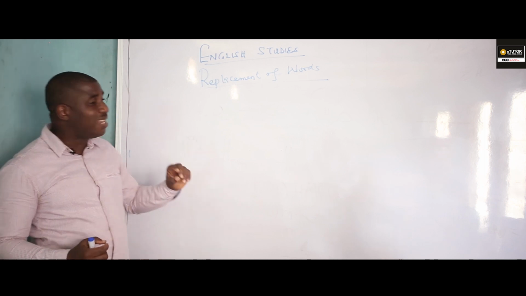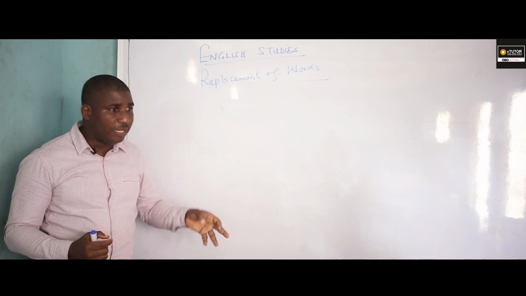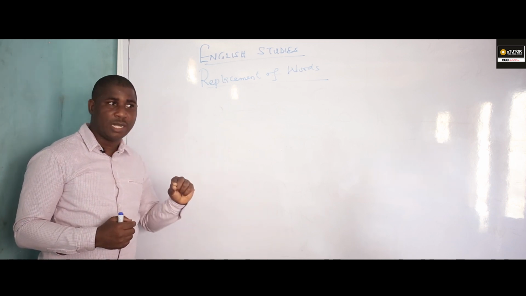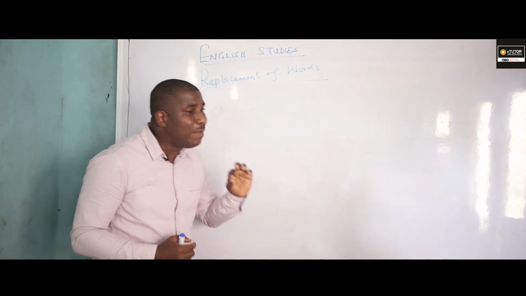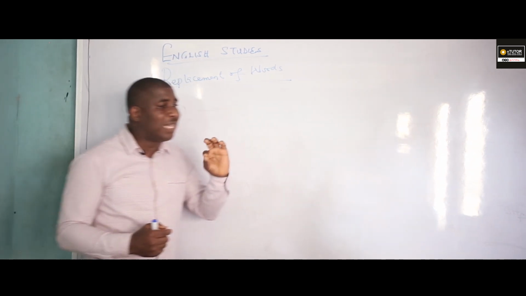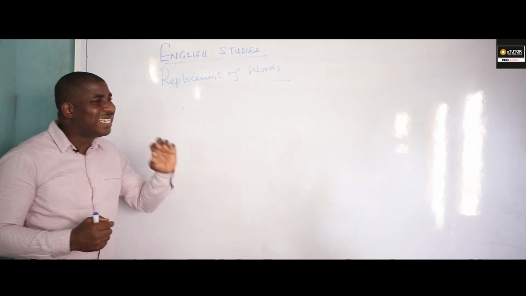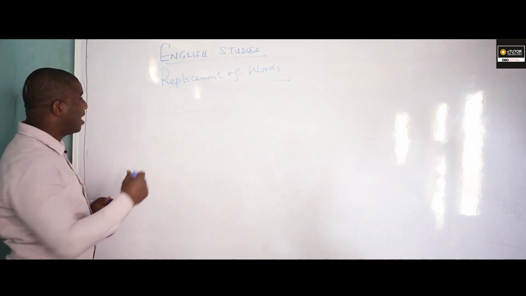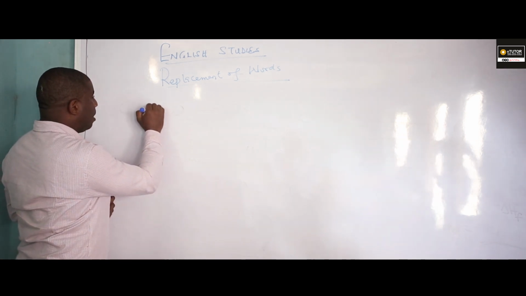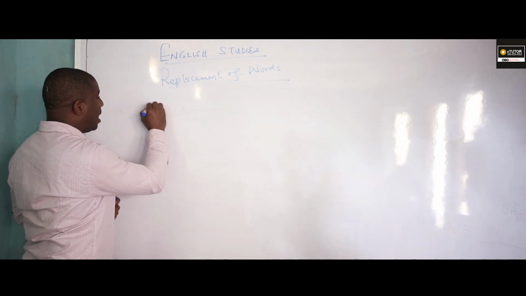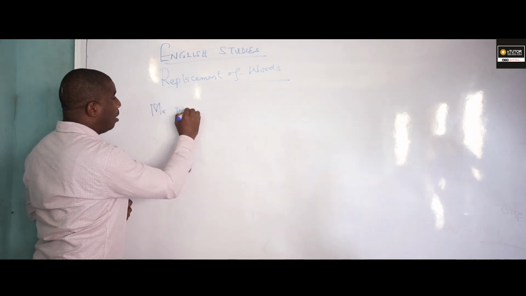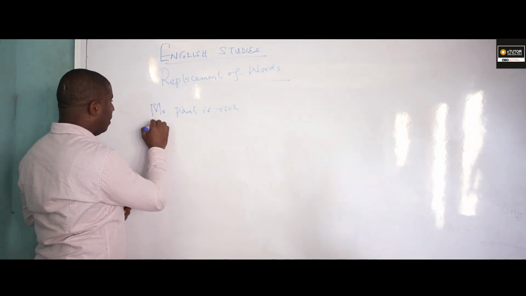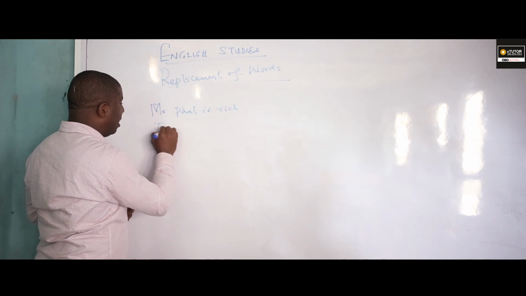In order to replace the underlined words correctly, students must possess impeccable linguistic dexterity because the examiners may decide to underline a word that has an array of expanded application. For example, look at this word. Mr. Paul is rich.